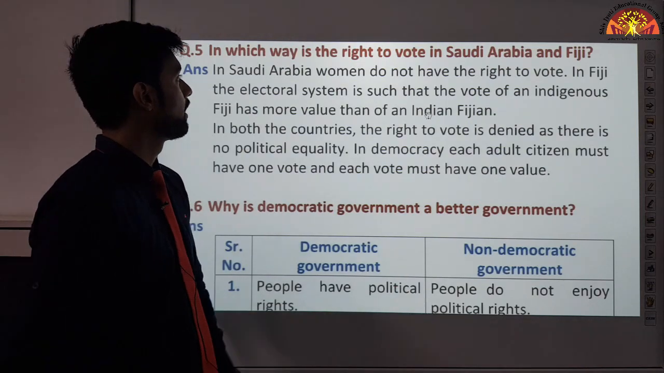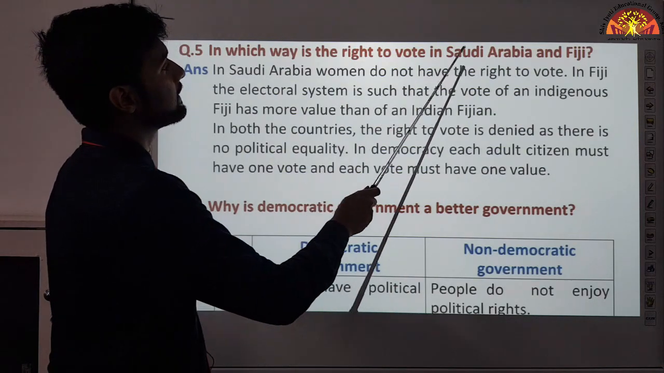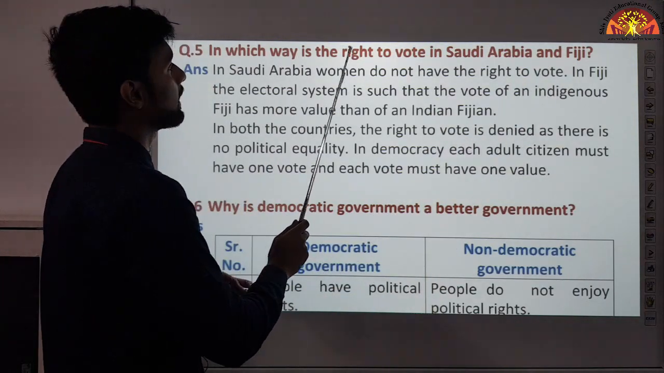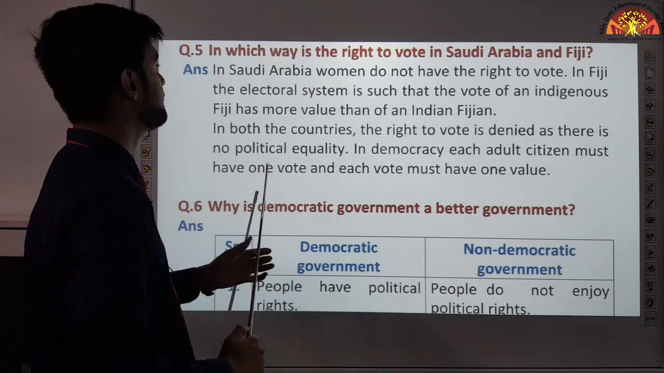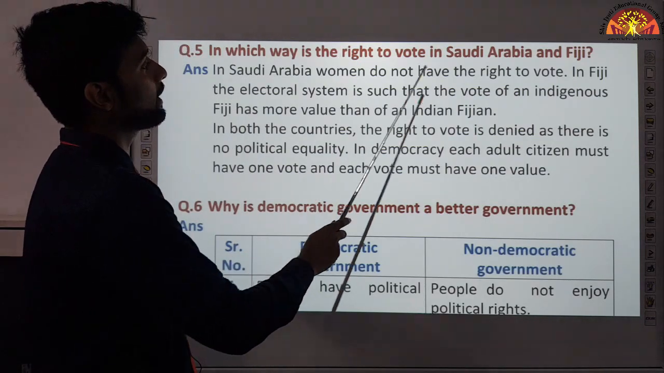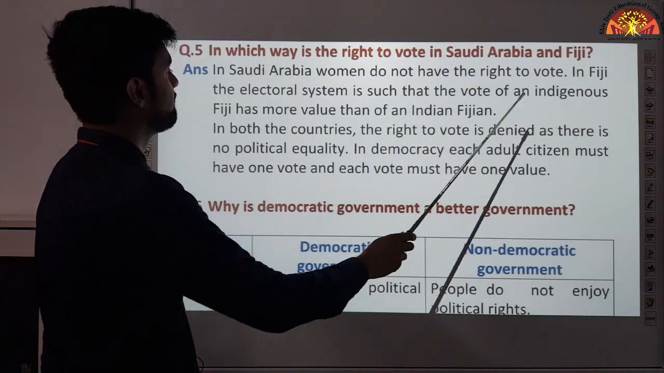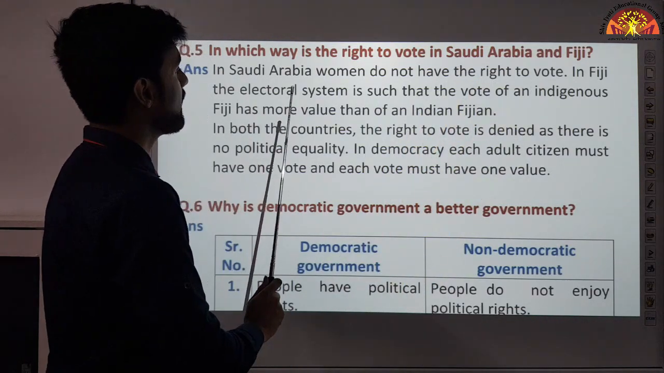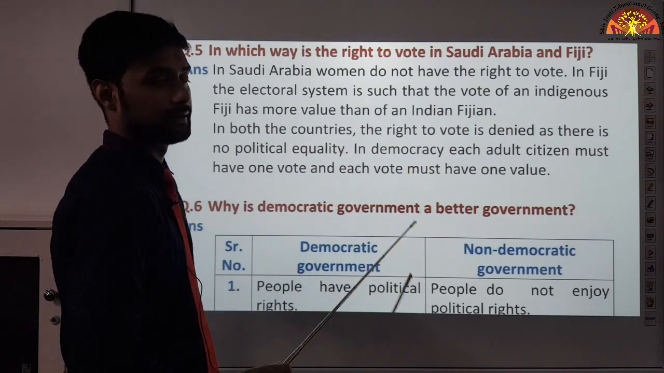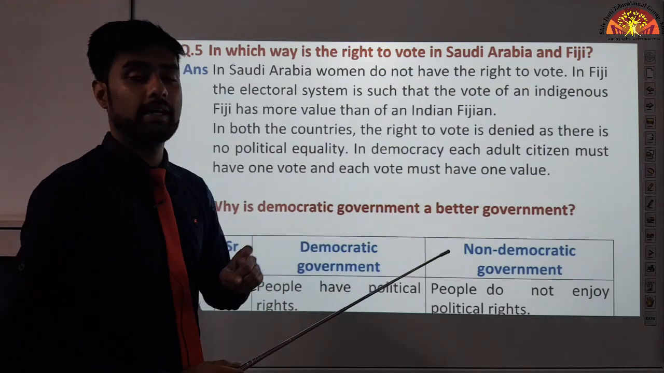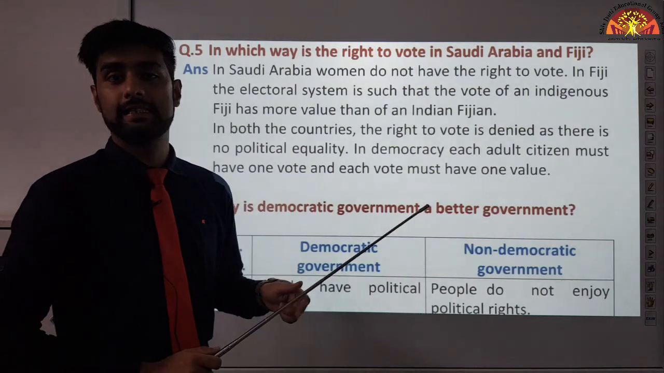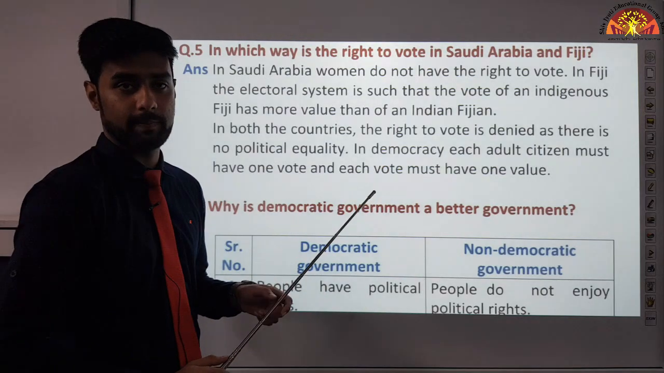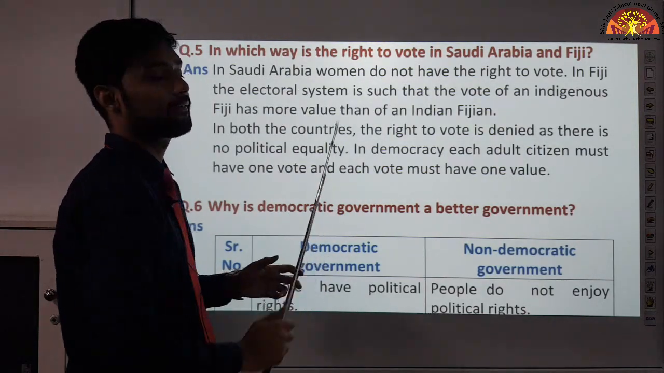Next question. In which way is the right to vote denied in Saudi Arabia and Fiji? Both the countries, it is asking what is the issue with the right to vote there. Okay, let's see. In Saudi Arabia, women do not have the right to vote. In Fiji, the electoral system is such that the vote of an indigenous Fijian has more value than that of an Indian Fijian. Now, as I just told you, in a democratic government, what happens? Every person has the right to vote. But in Saudi Arabia, women didn't have the right to vote. They do now. But there was a time when they did not have the right to vote.